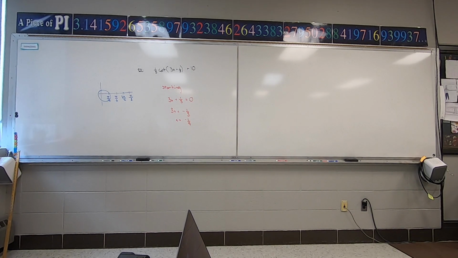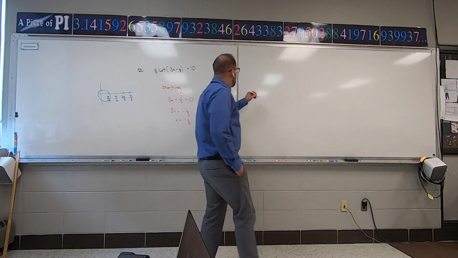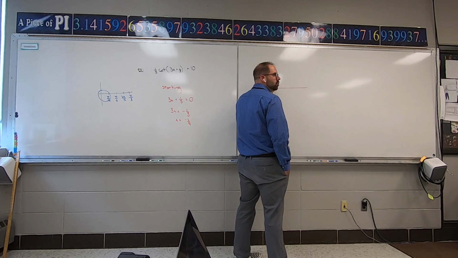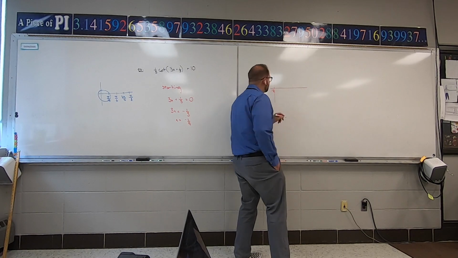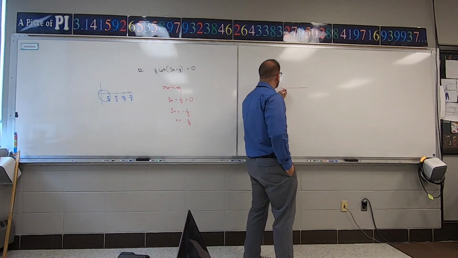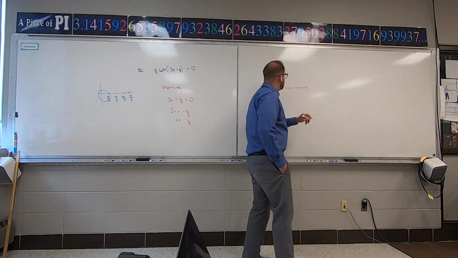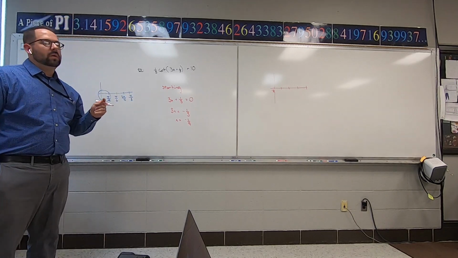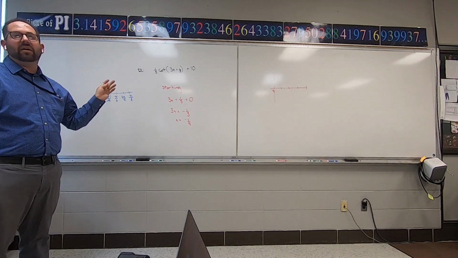Alright, so now there's my starting point, right? So when I graph this, I'm starting at this spot right here, which is negative 1/9. That's negative 1/9 to the left. Then I'm going to do my 4 markers going this way. 0.33 divided by 3 is 0.11. Okay. So I got 4 markers going that way.